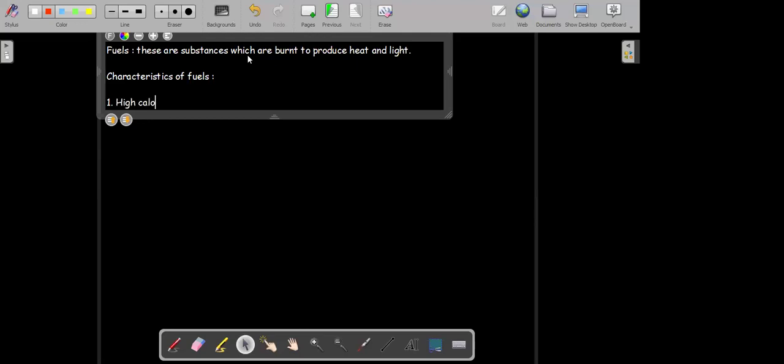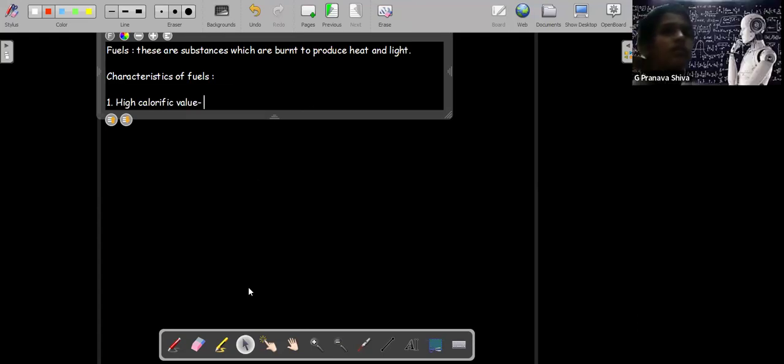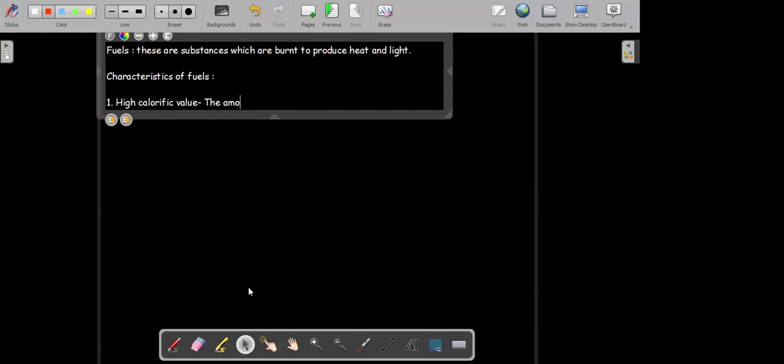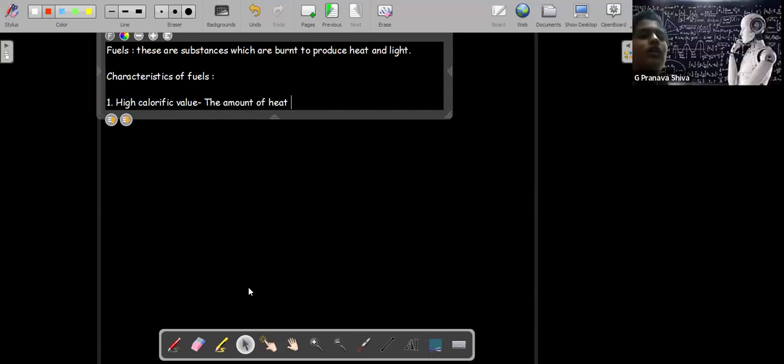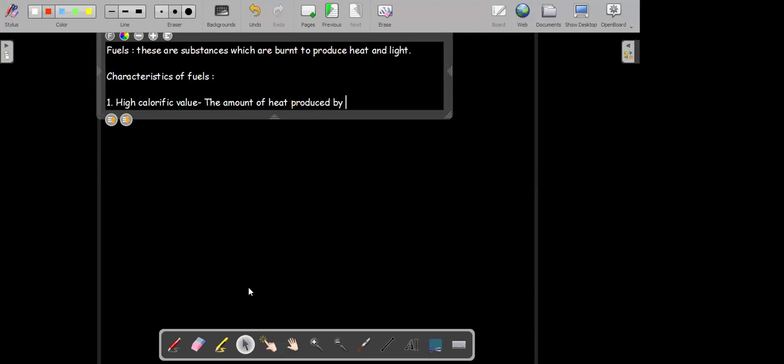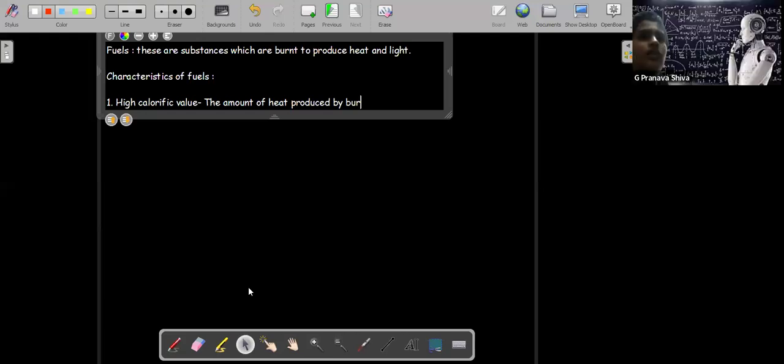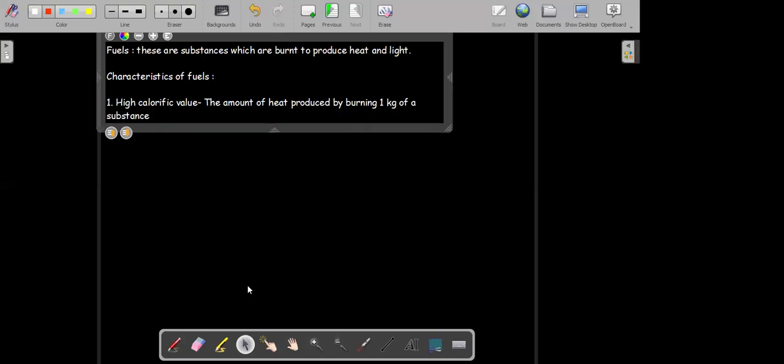So, Pranav, what do you mean by calorific value? Sir, the heat produced. Yes, the heat produced when we burn 1 kg of a fuel. The amount of heat produced when we burn 1 kg of fuel. It is measured in kilojoule per kg, sir. So the amount of heat produced by burning 1 kilogram of a substance is called calorific value.